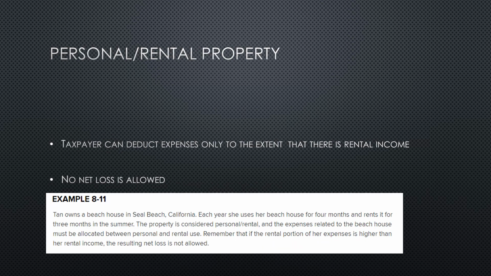For the personal and rental property, taxpayers can deduct expenses only to the extent that there is rental income, and also no net loss is allowed. Here is an example: Tex owns a beach house. Each year she uses her beach house for 4 months and rents it for 3 months. The property is considered personal and rental, and the expenses related to the beach house must be allocated between the personal and rental use. Remember that if the rental portion of the expense is higher than her rental income, the resulting net loss is not allowed.